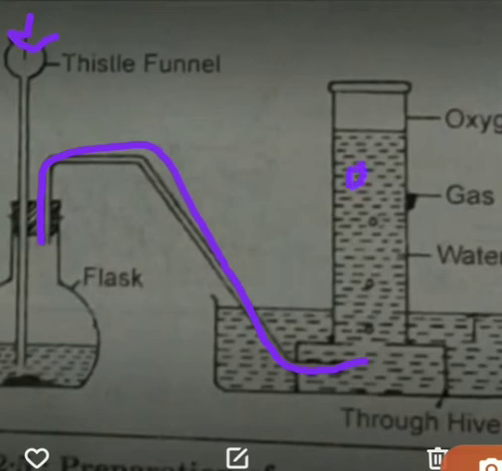The gas, that is O2, is collected in this jar. So this proves it. And when we bring a burning matchstick in front of this gas jar, what happens? It burns vigorously. This proves that the gas is oxygen.